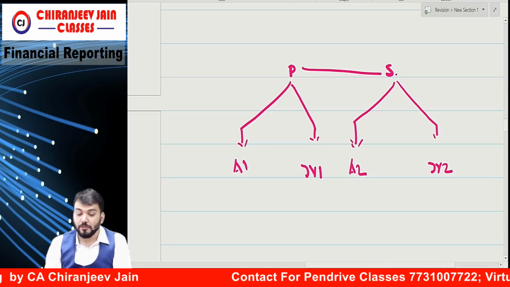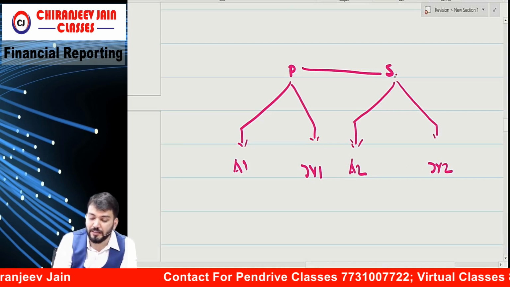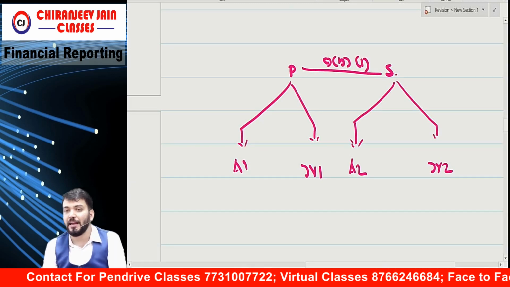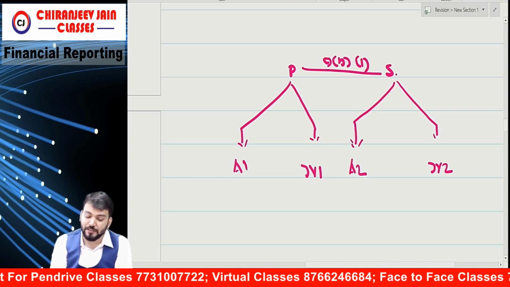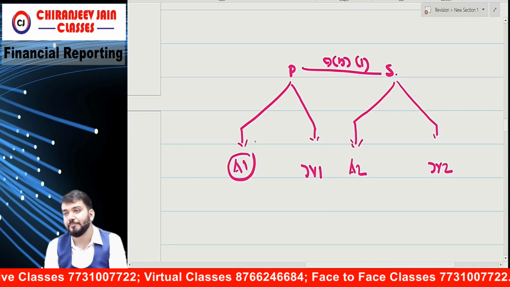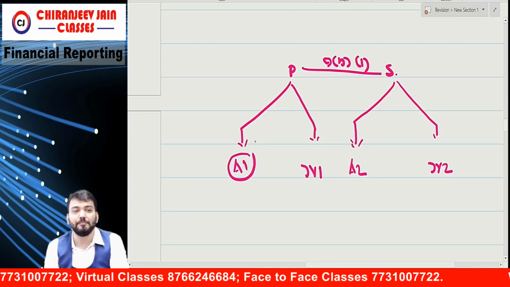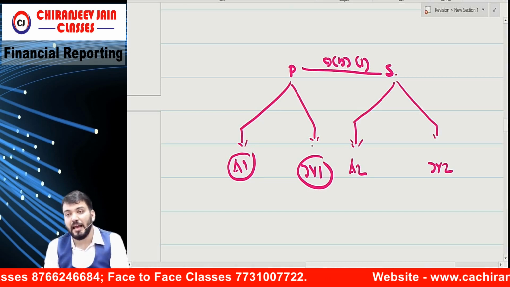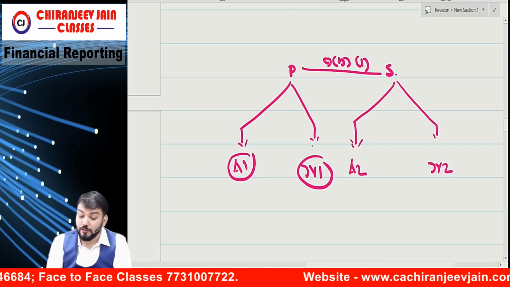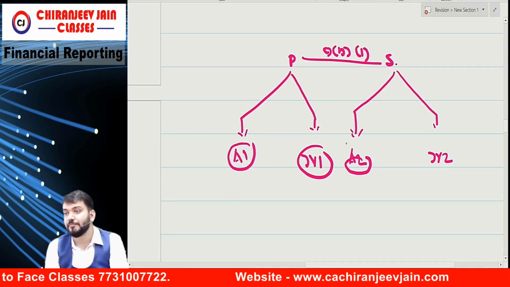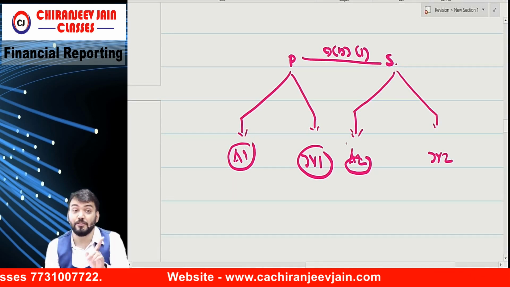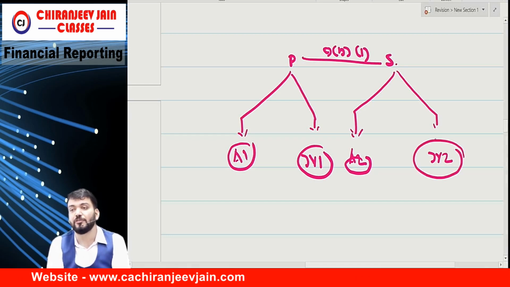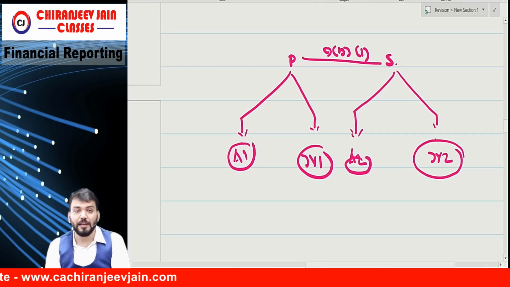So these P and S are related to each other as per para 9B1. The question arises whether A1 is related to P. Yes, as per para 9B2. Whether the joint venture is related to P. Yes, as per 9B2. Whether A2 is related to P. Yes, as per para 9B2. See, this joint venture is also related to P. Are you getting what I am saying?